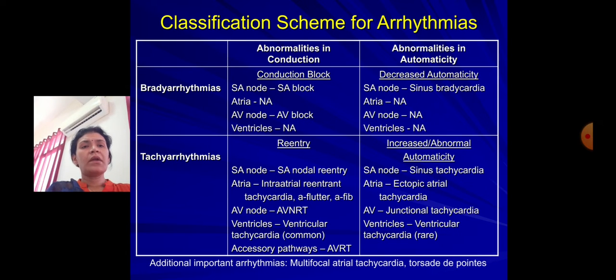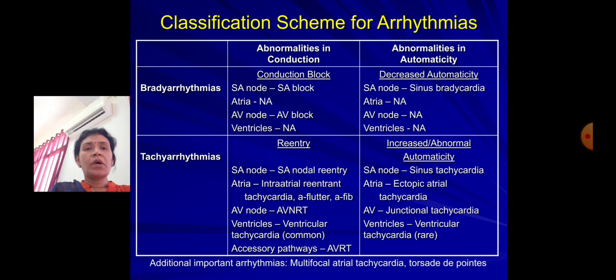Now the classification of arrhythmias is based on whether the abnormality is in conduction or in automaticity. There are different types of bradyarrhythmias. Those with abnormal conduction are a conduction block at the level of the SA node, as in sinoatrial block, or at the AV node, the AV block diseases. Because of abnormalities in automaticity, we can see sinus bradycardia.